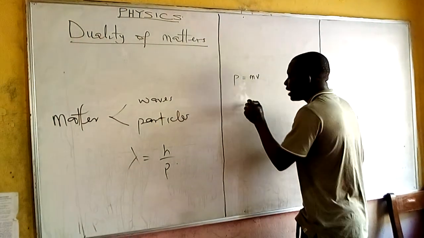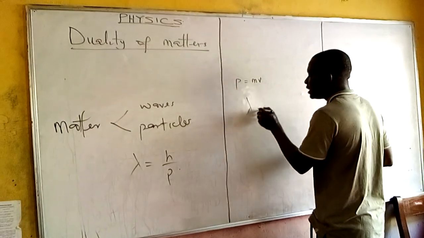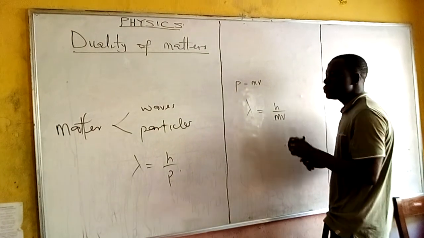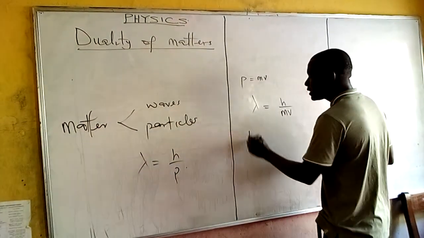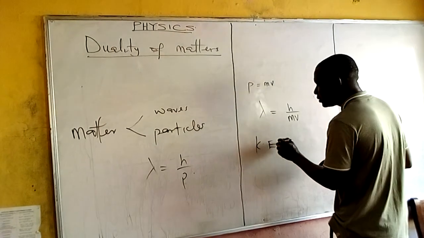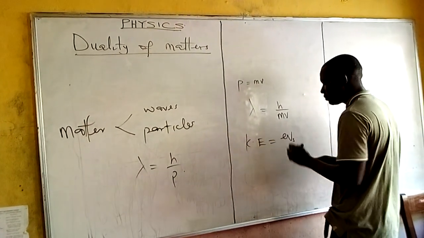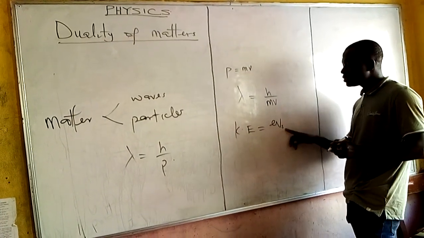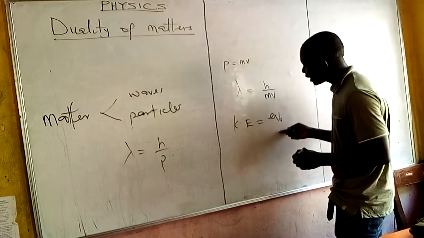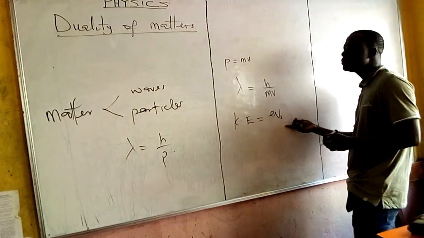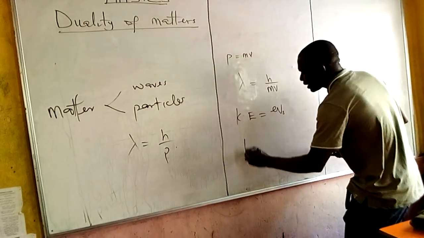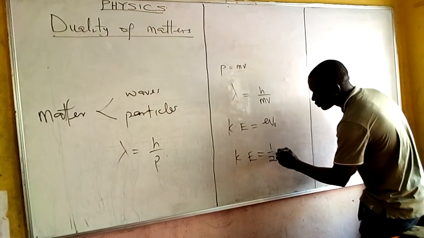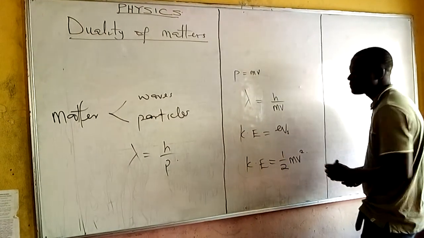So when you now have the de Broglie wavelength, you have it as h over mv. He said kinetic energy can equal eV, electronic charge times stopping potential or potential difference. We also say kinetic energy equals 1/2 mv squared.